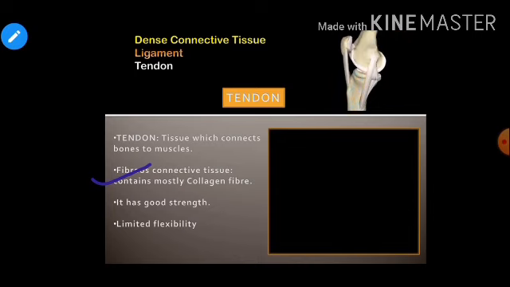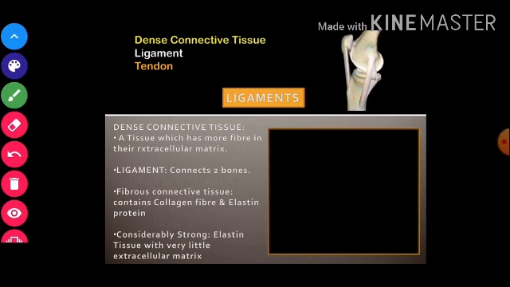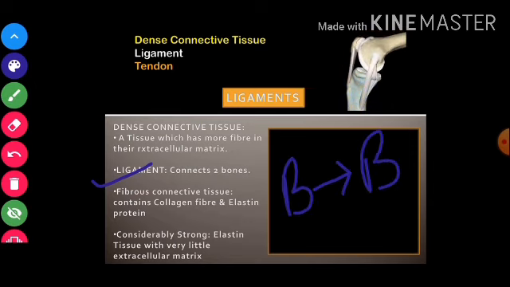The very first type of dense connective tissue is ligament. So let us talk about ligaments. What is ligament? Children, ligament is a tissue which connects two bones together. Ligaments का क्या काम होता है? Bone को bone से combine करना, जोड़ना, connect करना. So it connects two bones. That is why it is a connective tissue.